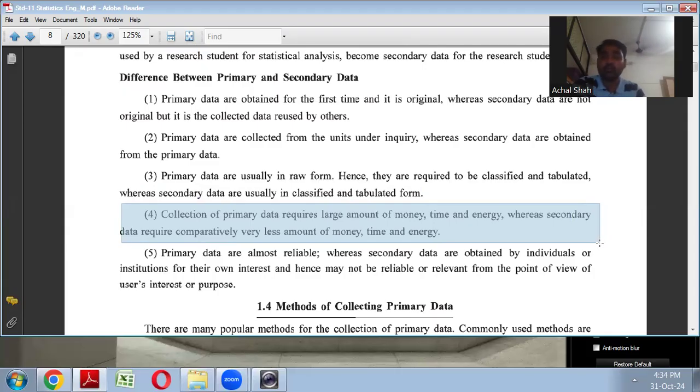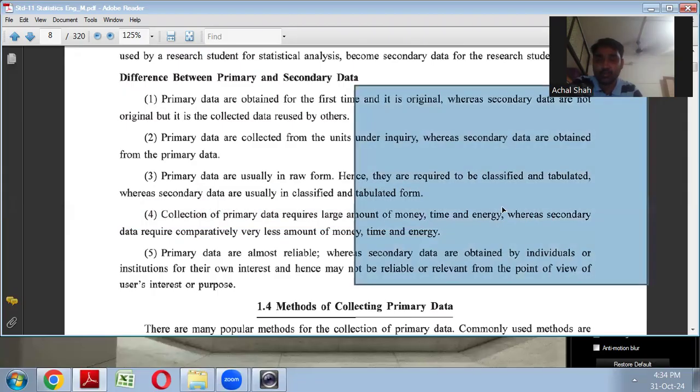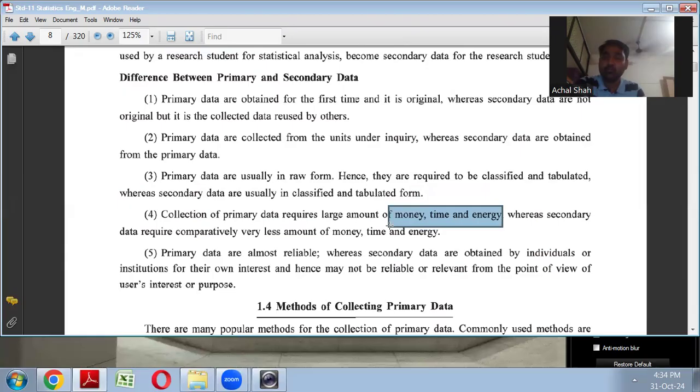Now, when you talk about time, money, and energy, these three things, I'll just highlight it. Money, time, and energy, all the three things are spent more in case of primary data, whereas in secondary data, the money, time, and energy are very less used, right? Because in terms of money, you can directly take the information from the website, so your money may even be free, your time will also be saved, right? You can directly download it or copy paste from anywhere, and energy will of course be saved. Whereas in primary data, whoever is collecting the information, that person's money, time and energy all three are going to be used.